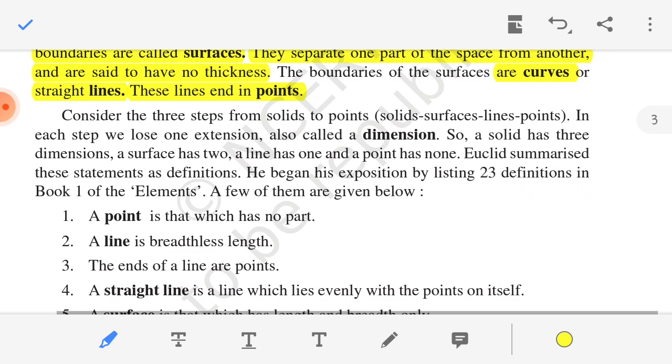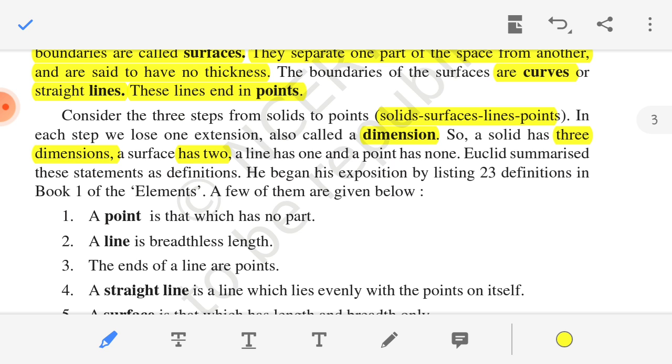Consider the three steps from solid to point: solid, surface, line and point. In each step we lose one extension, also called dimension. Dimension means extension, that is length, breadth and height. The combination of length, breadth and height gives the dimensions of any figure. So a solid has three dimensions: length, breadth and height. A surface has only two dimensions, length and breadth only.